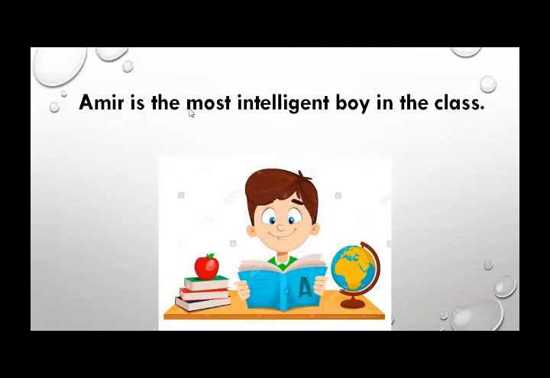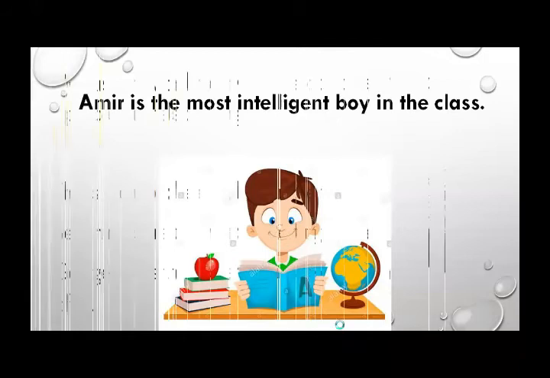Amir is the most intelligent boy in the class. What is Amir? Amir is intelligent. I am comparing Amir with everyone else, right? I'm not comparing two things here. If I compare two things, like Amir is more intelligent than Ali. If I compare two persons or two things or two animals, there I will use the word more, but here I'm comparing more than three persons, animals or things, so I'm using the word most. Amir is the most intelligent boy in the class.